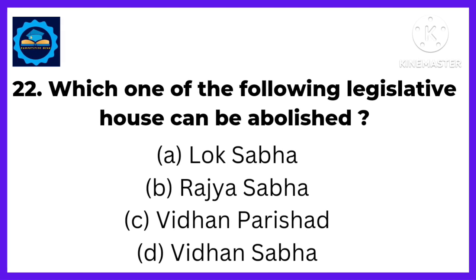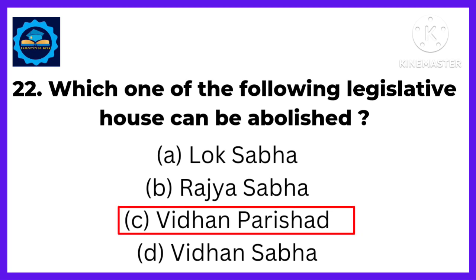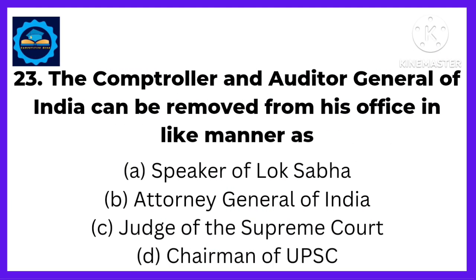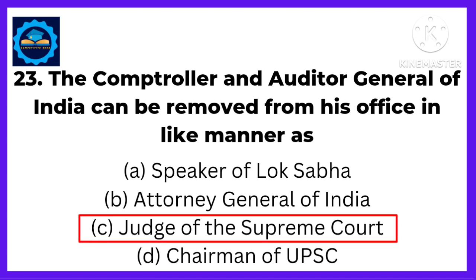Next, which one of the following legislative house can be abolished? Answer: Vidhan Parishad. Next, the Comptroller and Auditor General of India can be removed from his office in like manner as. Answer: as Judge of the Supreme Court.